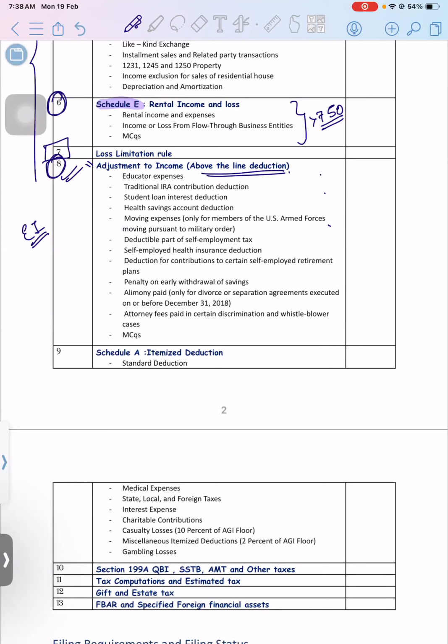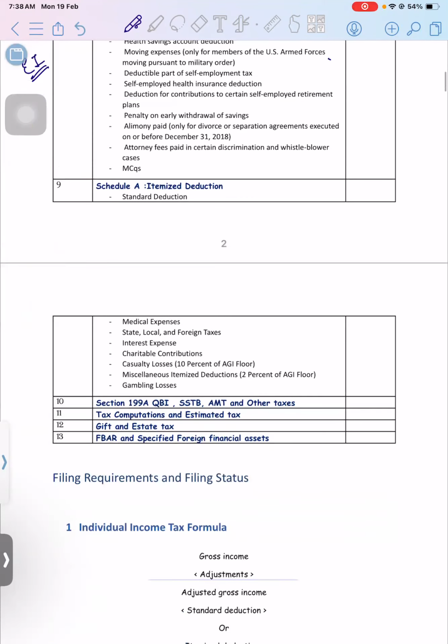Now Schedule A, see, you have the deductions, that's fine. You also have some extra deductions, that is itemized deductions. Itemized deductions are allowed for your personal expenses.